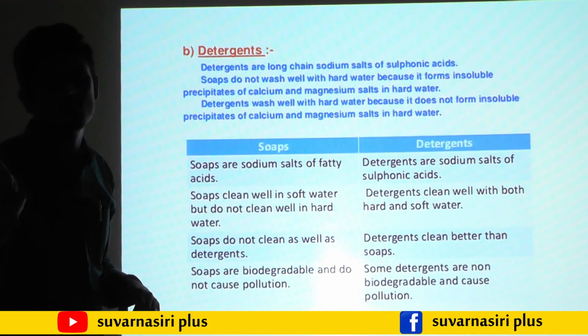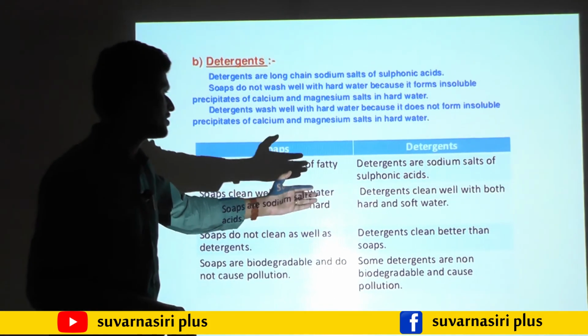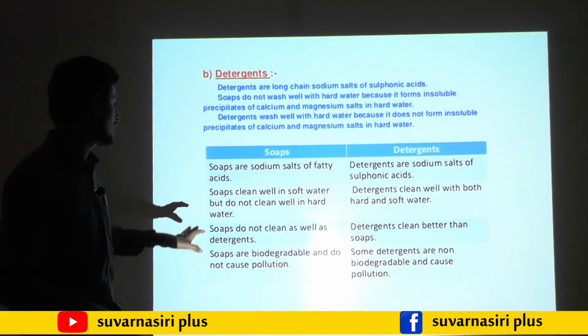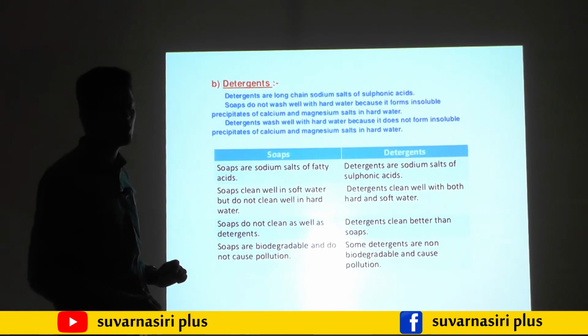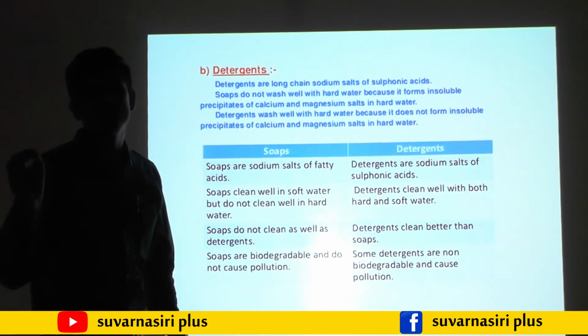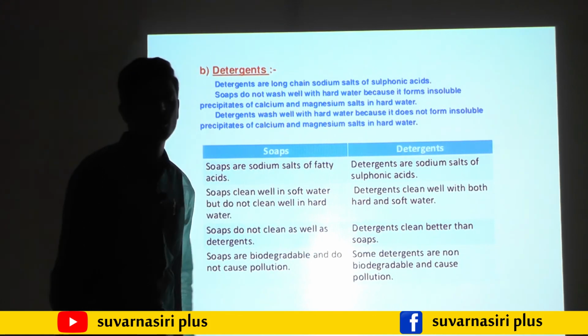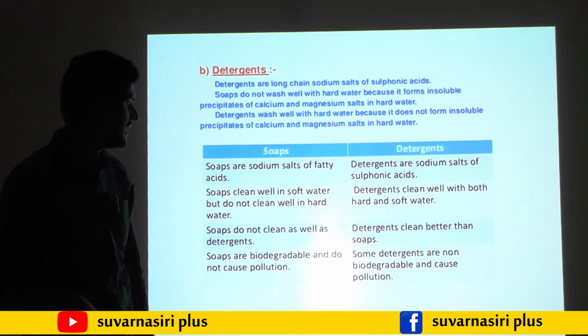If I wash the cloth with soaps and detergents, detergents will give more cleanliness. Soaps are biodegradable and do not cause any pollution. The most important thing is this one only. Detergents are non-biodegradable, they will not undergo decay easily.